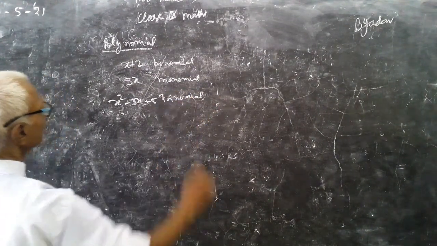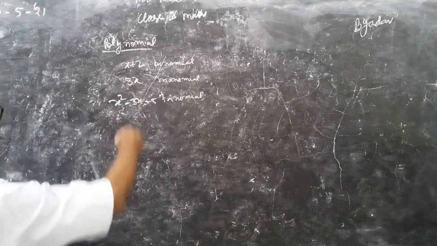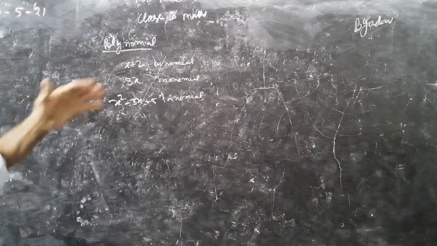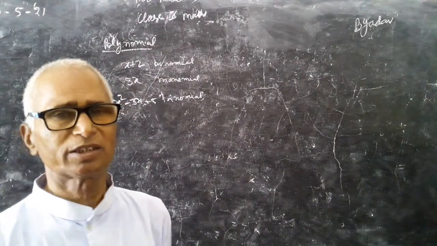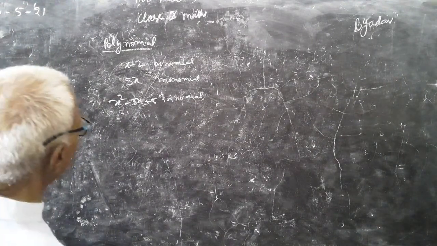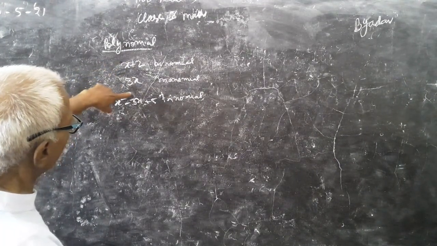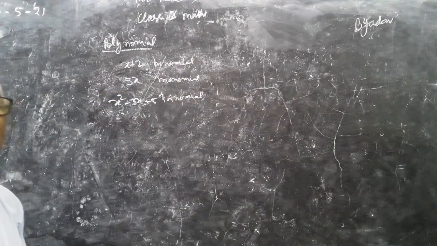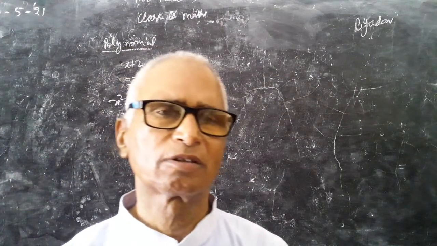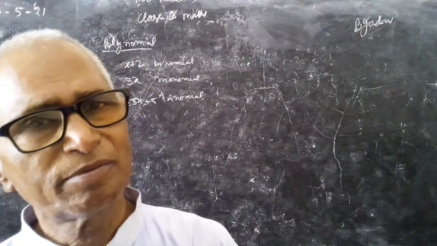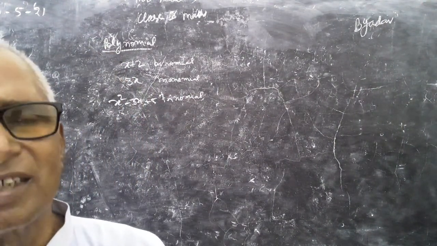You see, in these exercises, these are all polynomials: binomials, monomials, trinomials, tetranomials. What is the characteristic of these polynomials? The powers of variable x here are non-negative integers. Non-negative integers means they are not negative, like -1, -2, minus half.